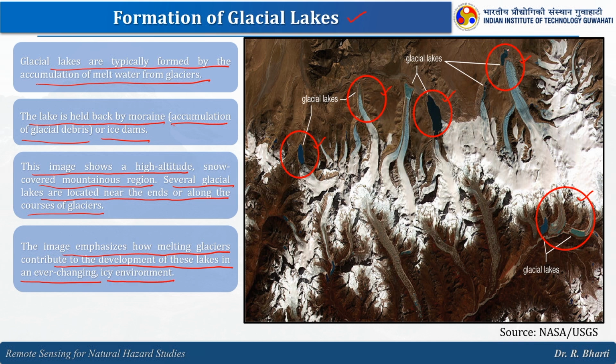So, here you can see slowly they are getting generated and slowly they are increasing their size. So, some of them will have the potential to cause a GLOF. So, we have to keep on monitoring this, what is the status of the glacier in that particular area, how the mass is changing, the mass balance, and how the glacial lakes are increasing their size.